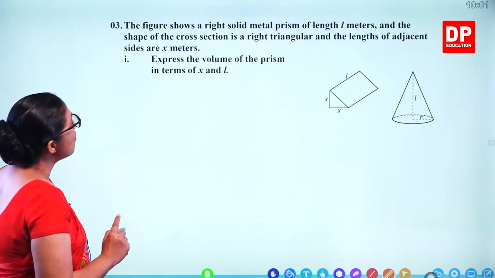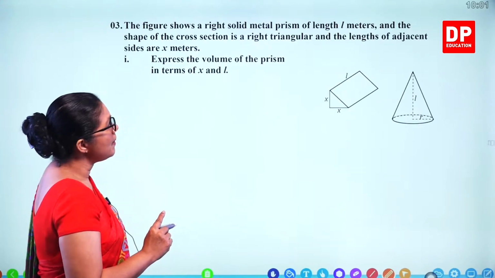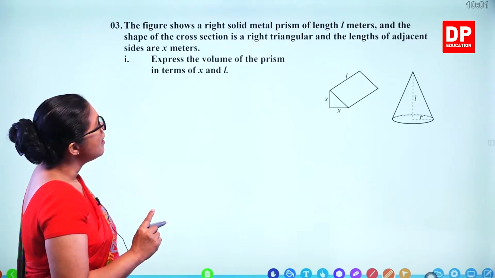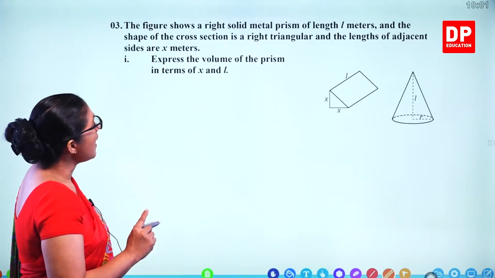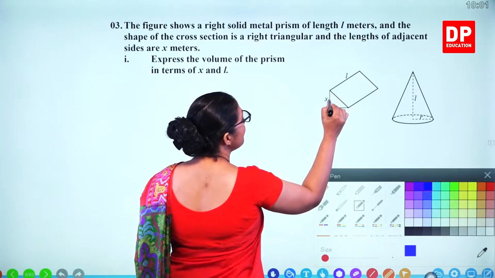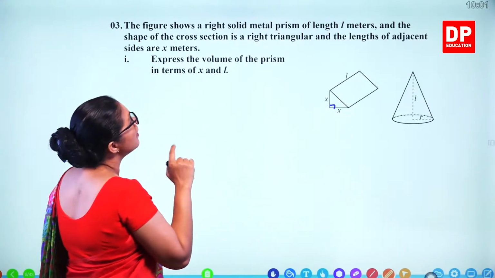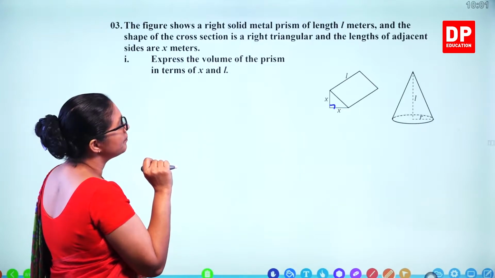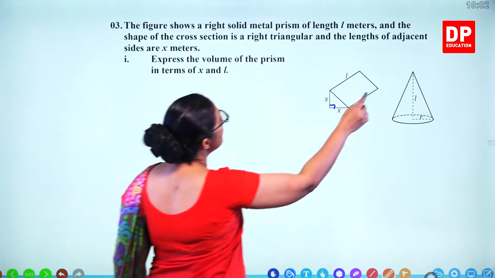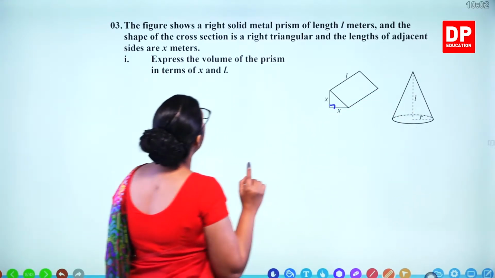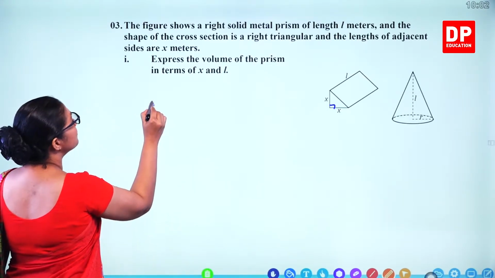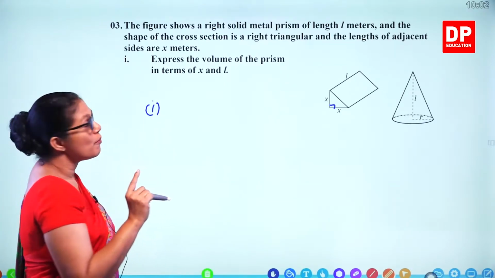The figure shows a right solid metal prism of length L meters, and the shape of the cross section is a right triangle, and the lengths of adjacent sides are x meters. So these two lengths are x meters. This is a right angle triangle, and the length is L. So here this length is also L and the radius is R. Express the volume of the prism in terms of x and L.